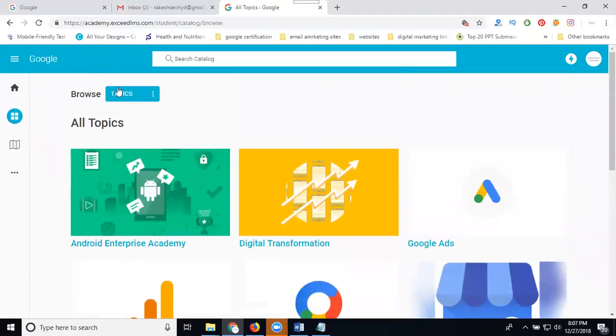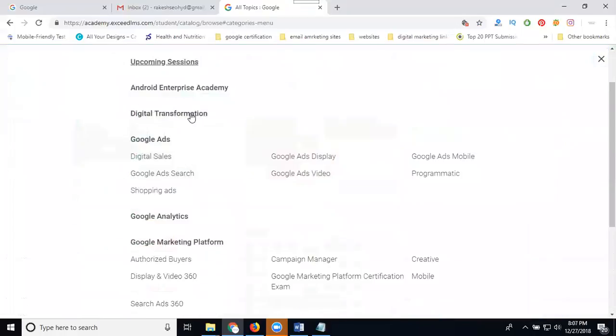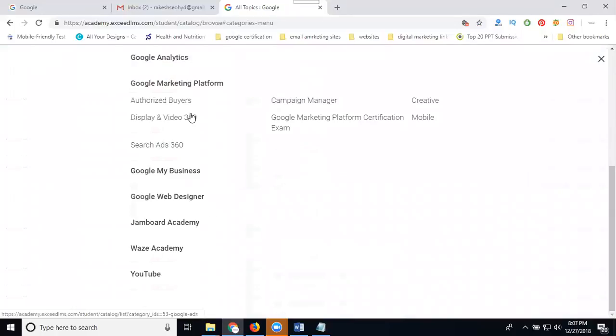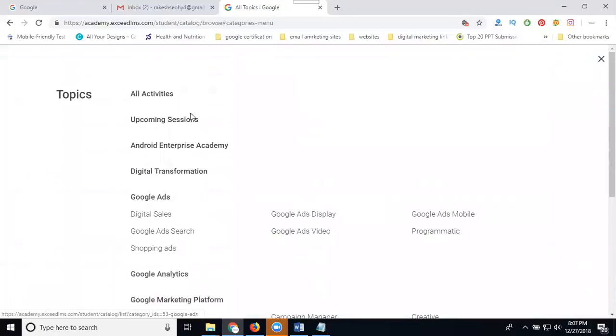Everything will be there, here are the topics. Is it clear? Practice and then write the exam. If you fail, wait another 24 hours. This is the certification period for Google certification: 6 exams are valid for 1 year, and one exam for 18 months, that is 1.5 years.